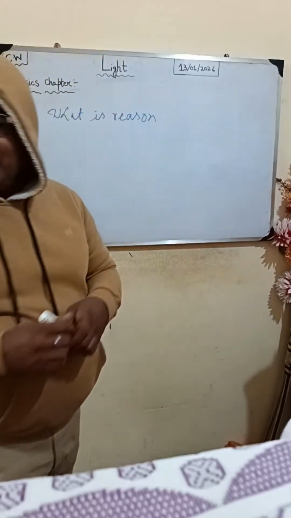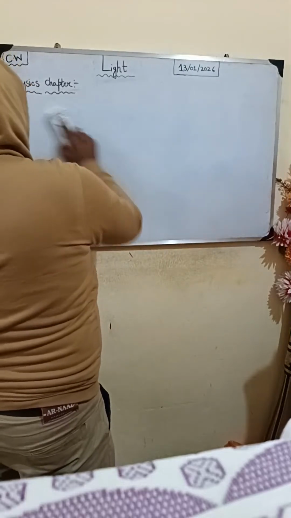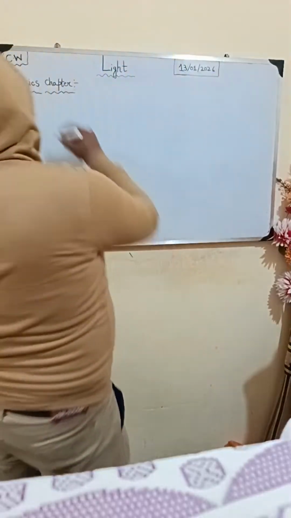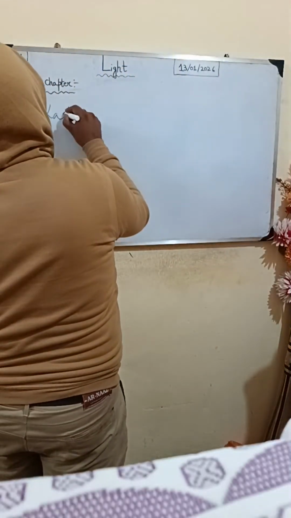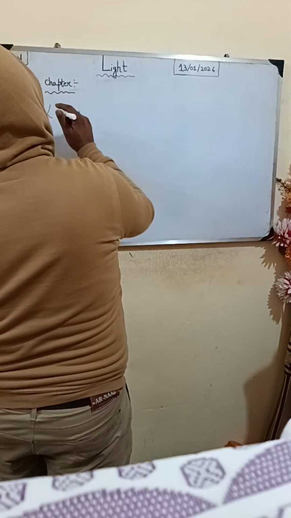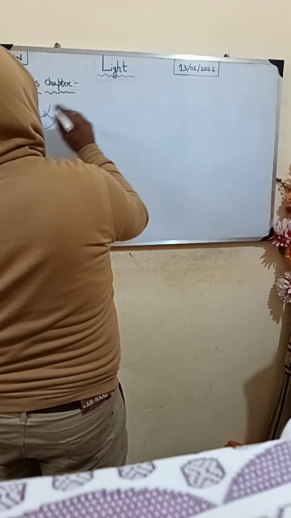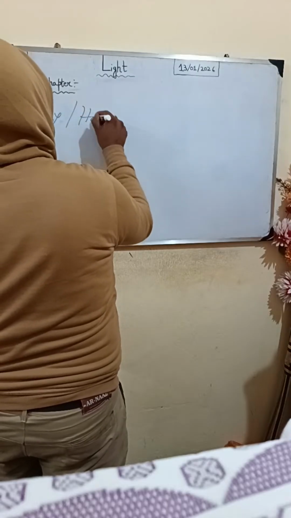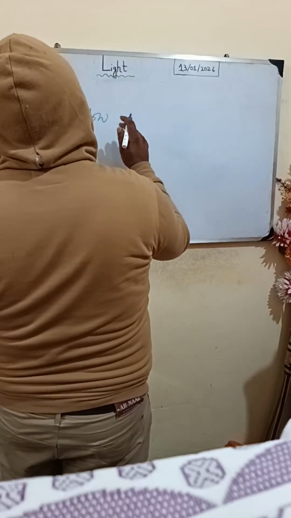Just write using the interrogative pronoun why. Why do we see? Why or how?